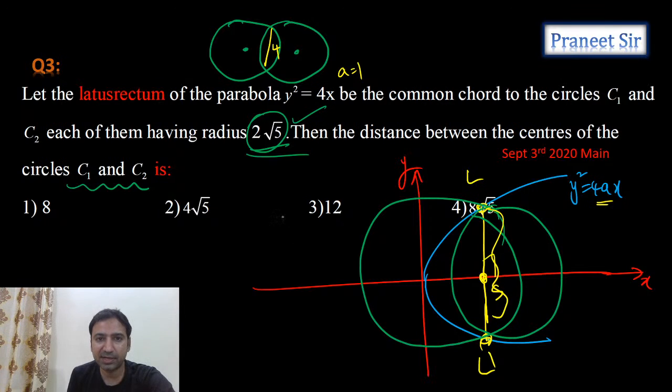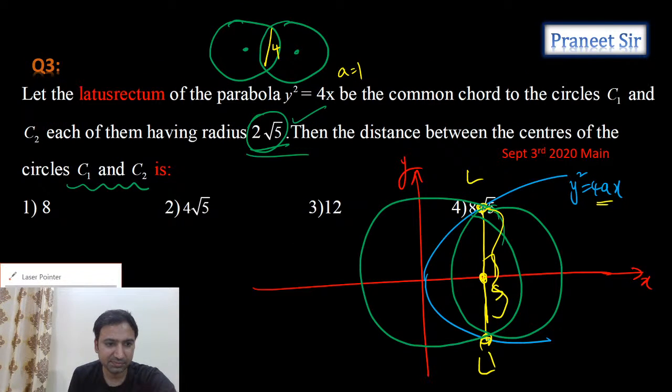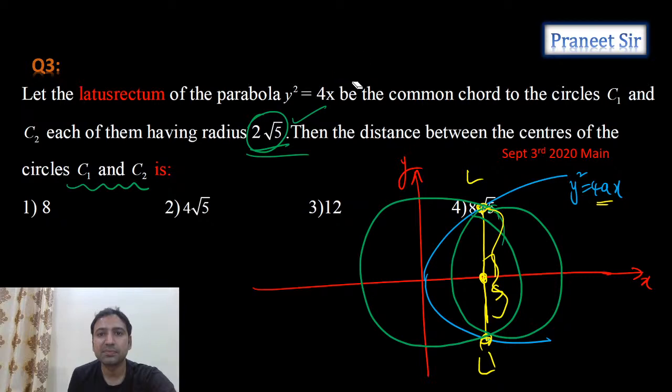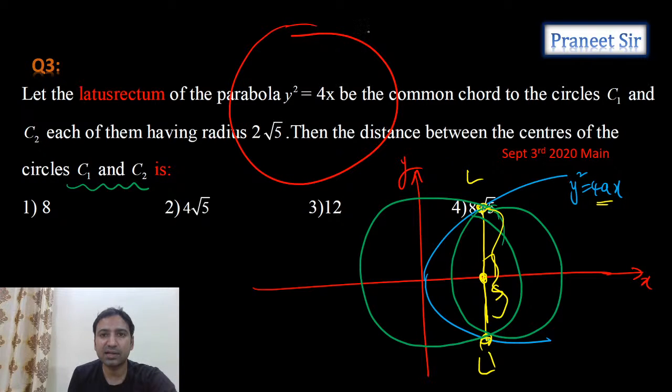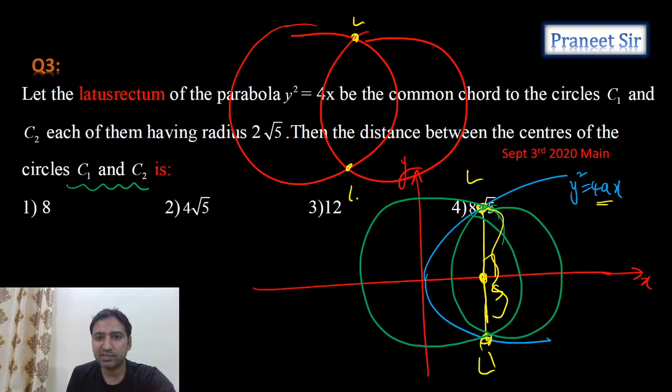So let's take a bigger diagram, guys. This is one circle and this is the other circle, and this point is L and this point is L dash.